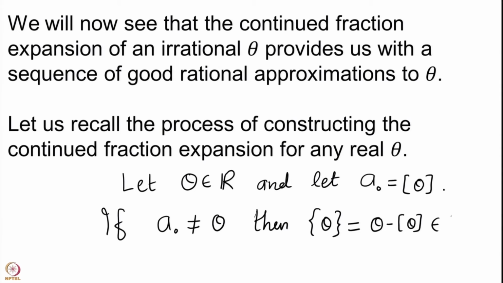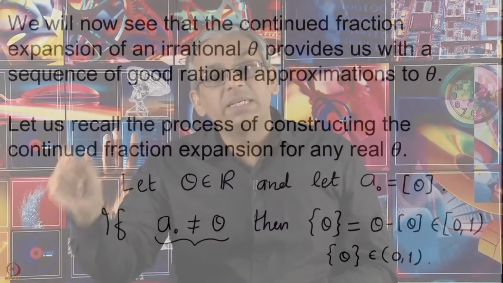So, while we know that this is going to be between closed 0 open 1, because a0 is not theta, we actually have that this part is in the open 0 open 1 because the difference is not 0. So, you now have that theta is an integer plus something which is strictly between 0 and 1.